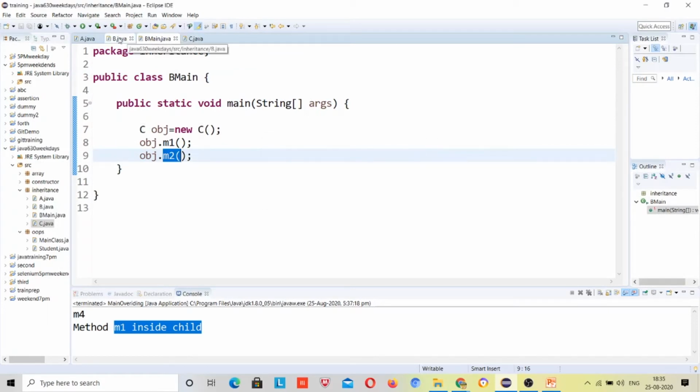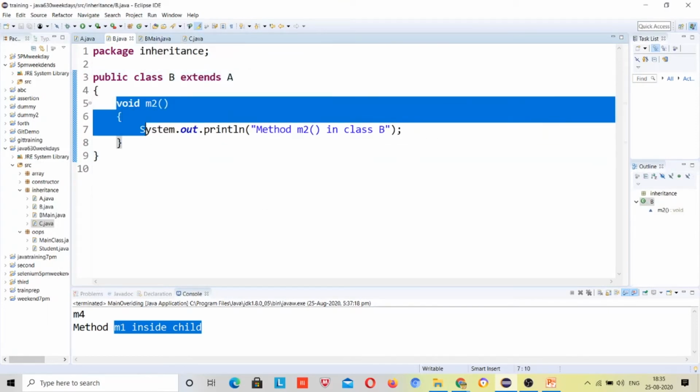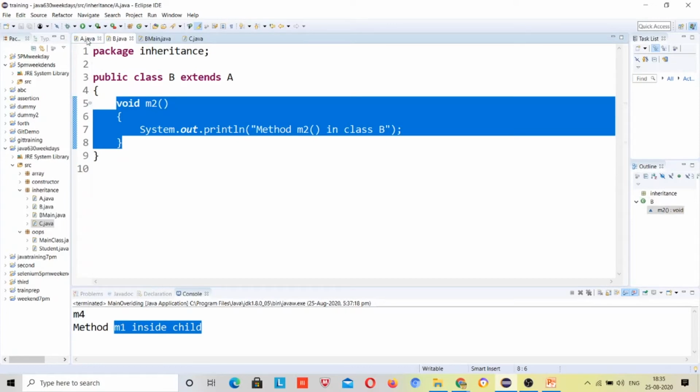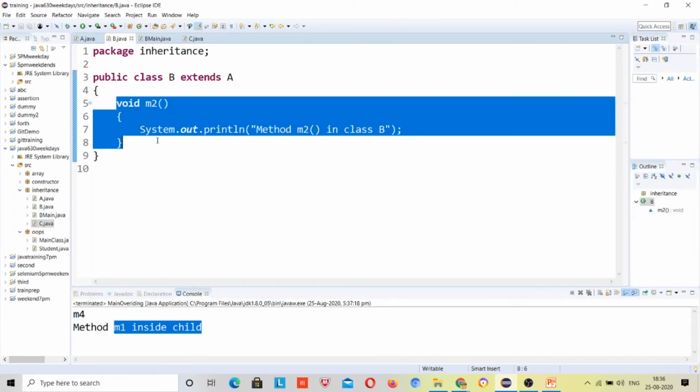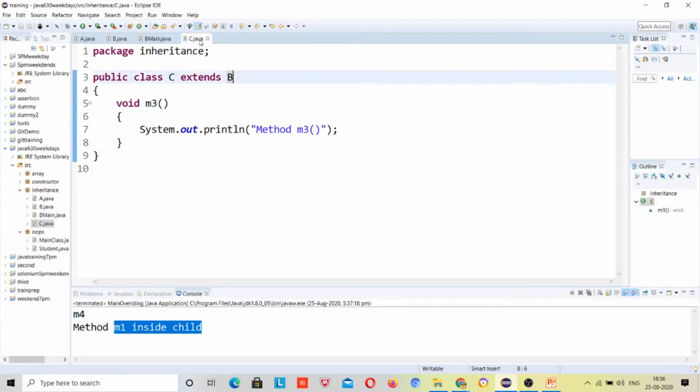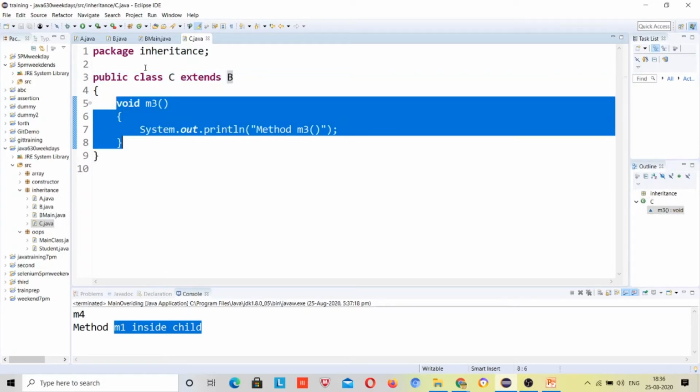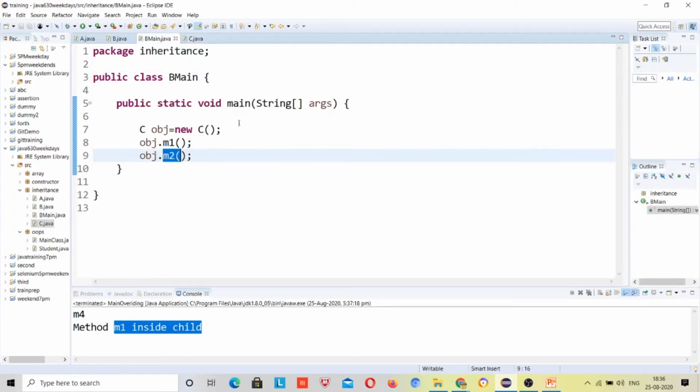B doesn't have the m1 method itself, but A has m1, and B has inherited A, so m1 and m2 are both present in B. C has inherited B, so in total 3 methods are there, and I can call all 3 because I have applied multi-level inheritance here, right?